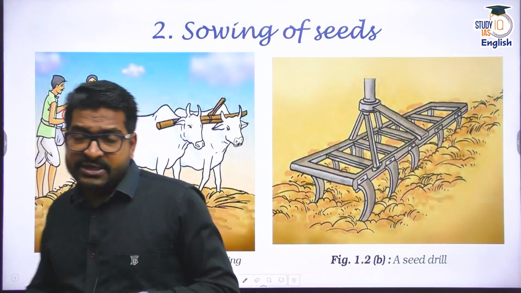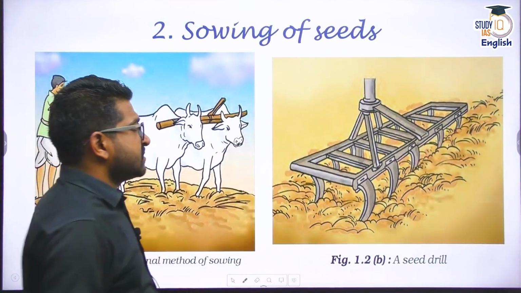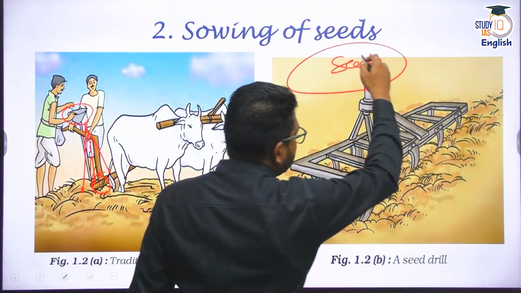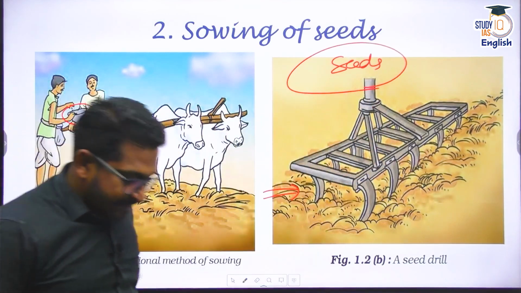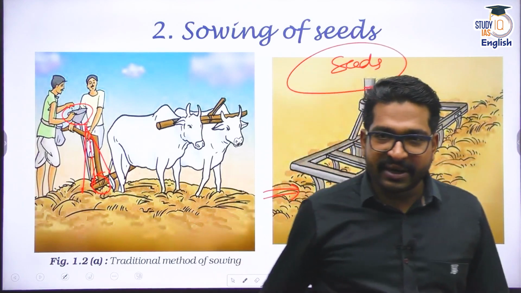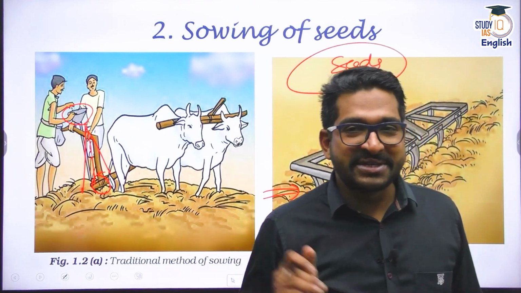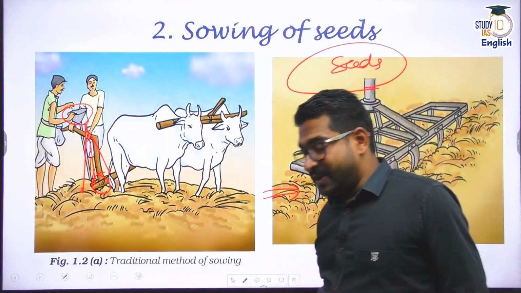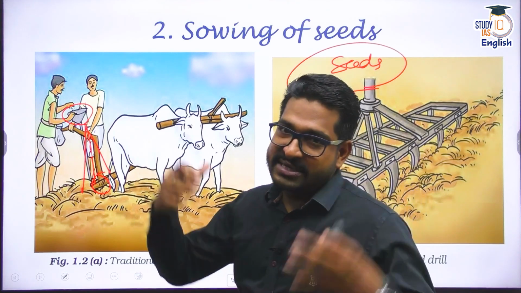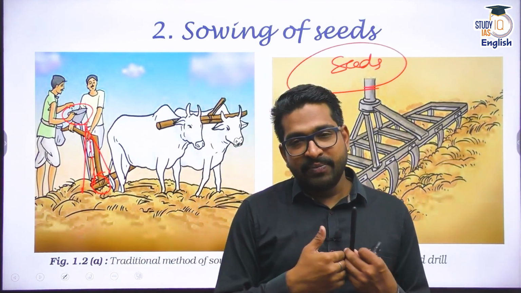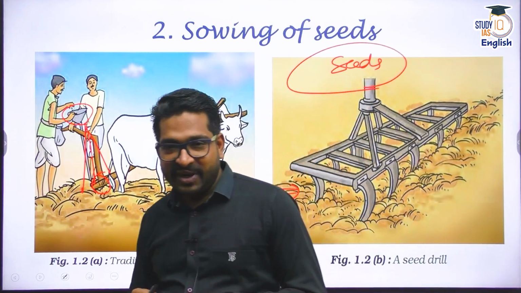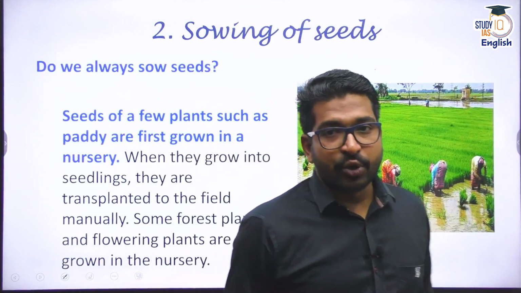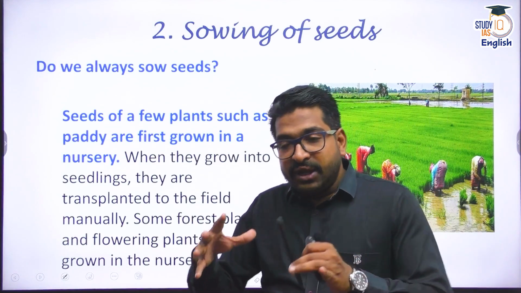These days we have tractors, we have direct sowing equipment, something like this. You put seeds in a huge bucket here, and then the seeds directly enter. It's called a seed drill. A seed drill is simply connected to a tractor, and the tractor is moved across the farm. Sowing is done. Earlier, the sowing activity using draught animals or draught power was quite extensive. That means it used to go on for a couple of days, I can say. But these days, within a day, you can sow hectares of land using a tractor. Very easy these days.